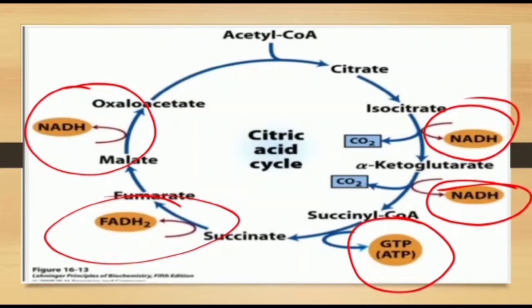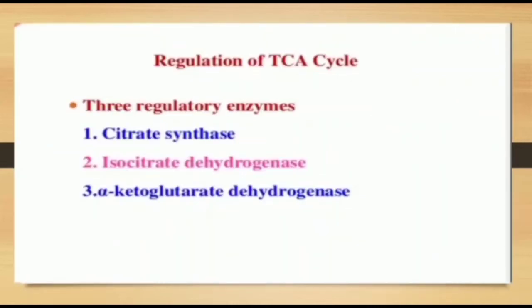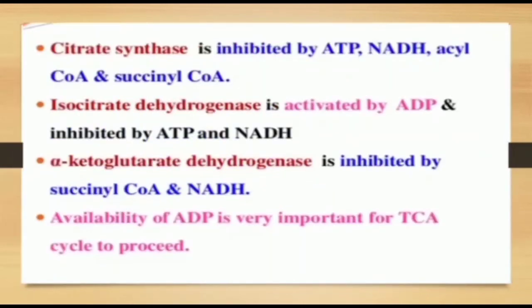Regulation of the TCA cycle: 3 regulatory enzymes. First citrate synthase, second isocitrate dehydrogenase, third alpha ketoglutarate dehydrogenase. Citrate synthase is inhibited by ATP, NADH, acetyl CoA and succinyl CoA.